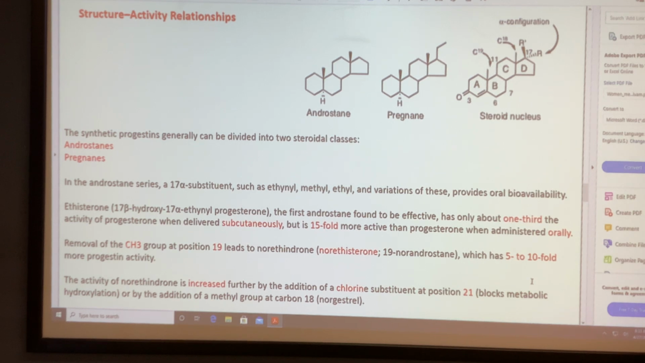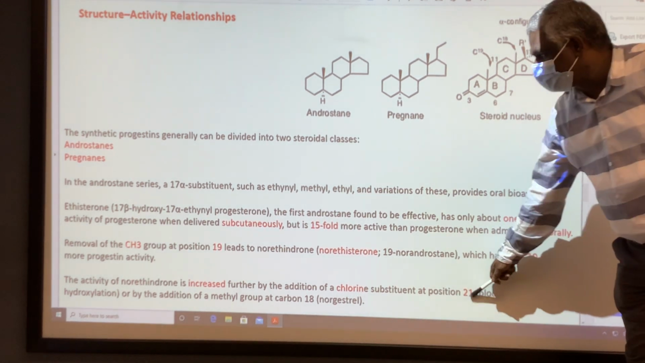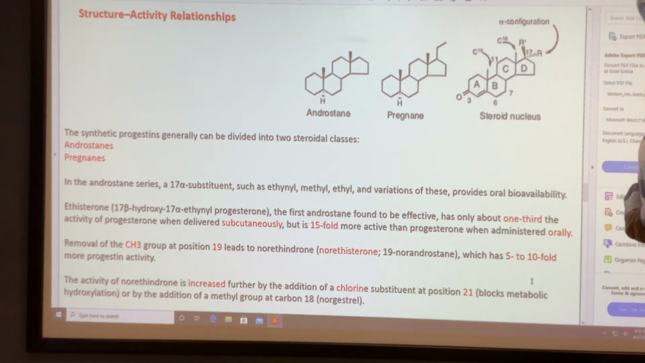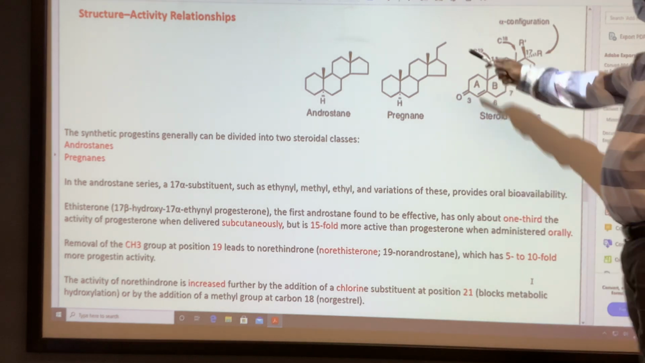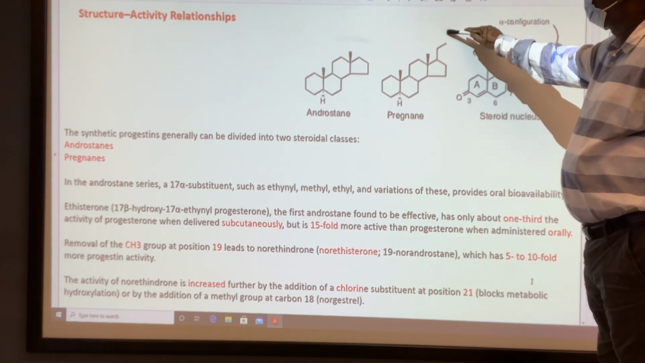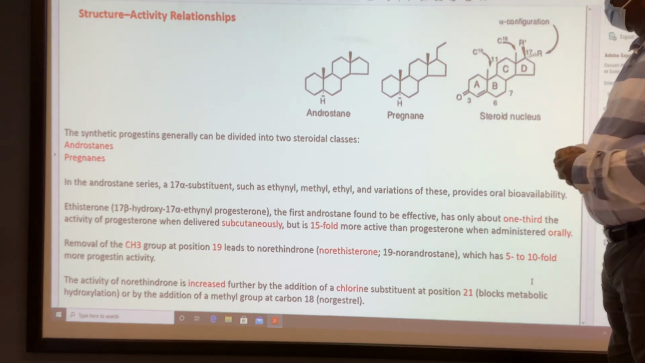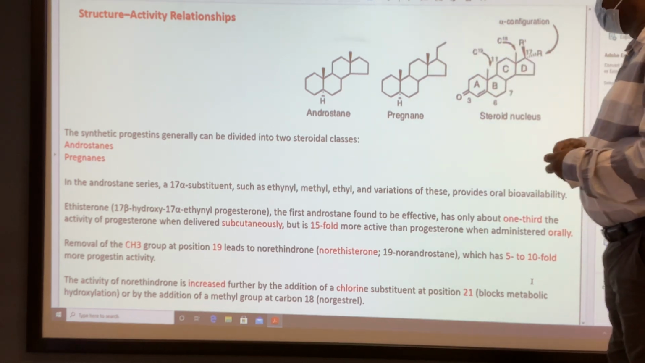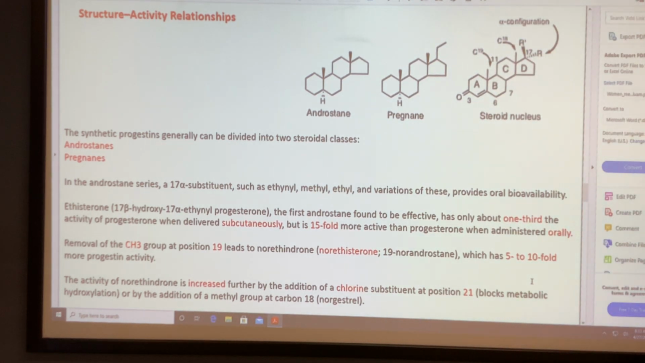When you have a chlorine at carbon number 21, that prevents the metabolism and is good for a longer duration of action. So that's the 21 carbon. If you add a chlorine here, that prevents the oxidation of the terminal methyl, which slows down the phase 1 metabolism. That's suitable for a longer duration of action.